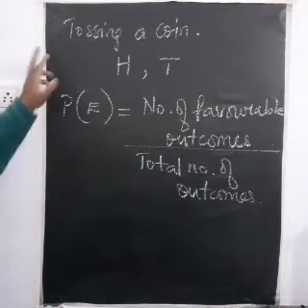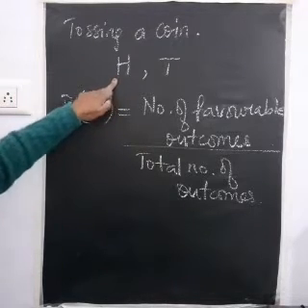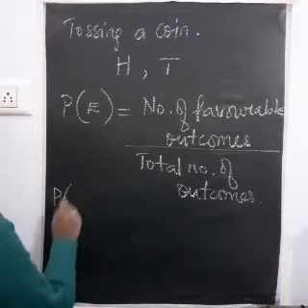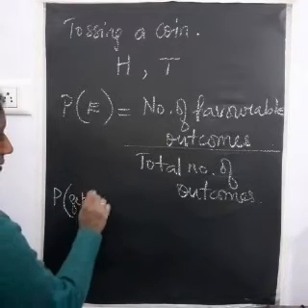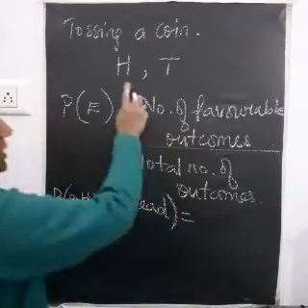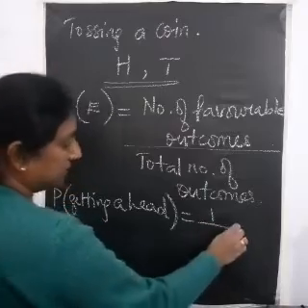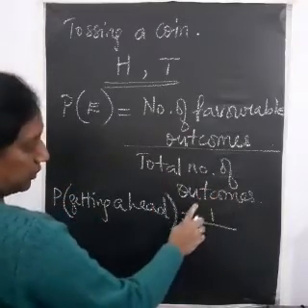Okay, so now when we are tossing the coin, if they ask you to find the probability of getting a head, okay, so what will that be? Probability of getting a head is equal to, how many heads are there in this outcome? 1. 1 divided by the total number of outcomes.